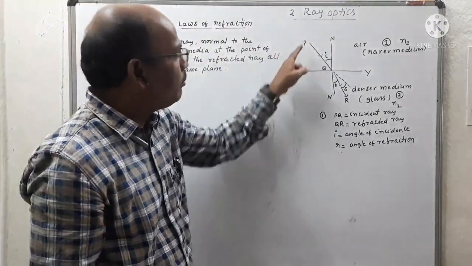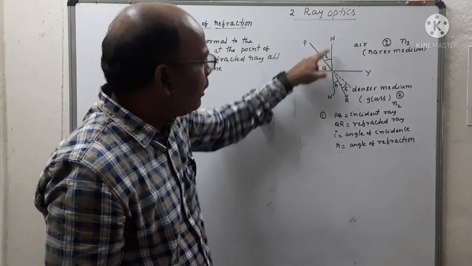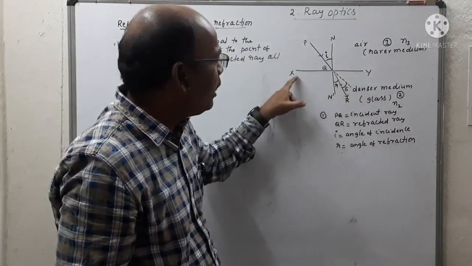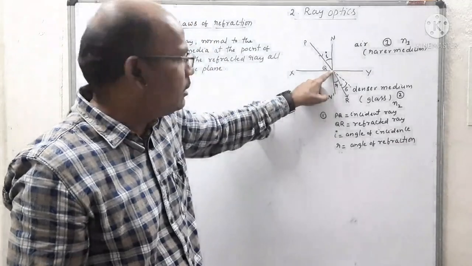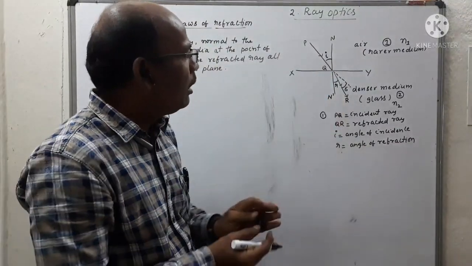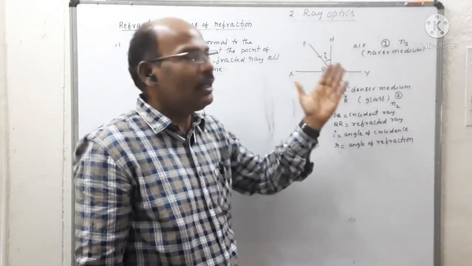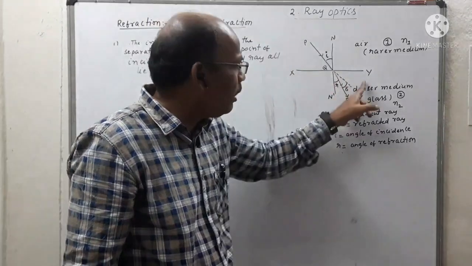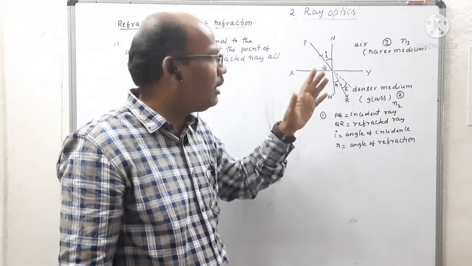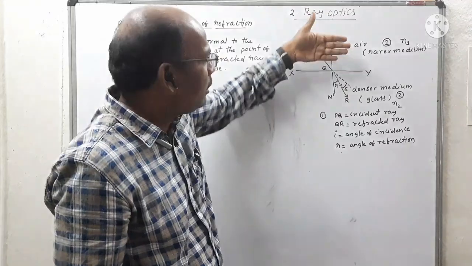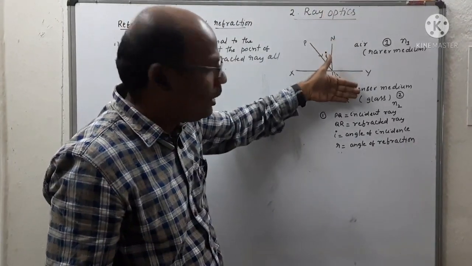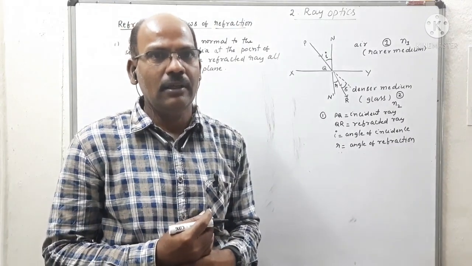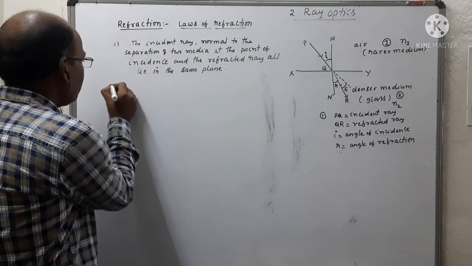So we observe in the diagram, PQ is the incident ray, N dash is the normal to the separation of two media XY at the point of incidence, and the refracted ray QR lie in the same plane. Same plane means whether it is the plane of incidence or the plane of refraction. So the three rays always lie in the plane of incidence or plane of refraction. This is the first law of refraction. Coming to the second law.